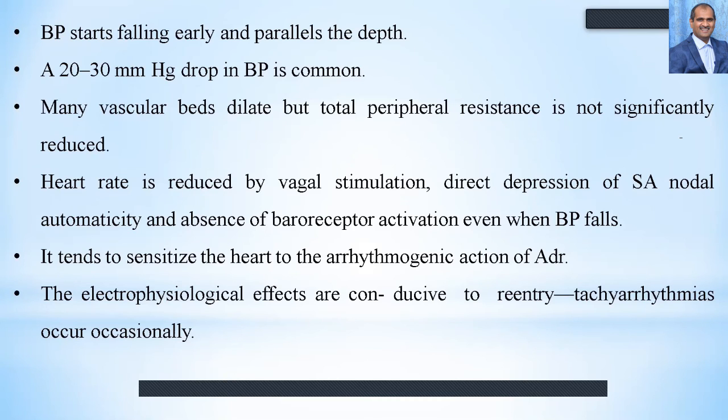The heart rate is reduced by vagal stimulation; acetylcholine is secreted and the heart gets relaxed. Atropine, of course, is used as a pre-anesthetic to make the heart rate stable. There is also direct depression of the sinoatrial node automaticity, and absence of baroreceptor activation even when BP falls. It also tends to sensitize the heart to the arrhythmogenic action of adrenaline. The electrophysiological effects are conducive to re-entry tachycardias, and they occur, of course, very occasionally.